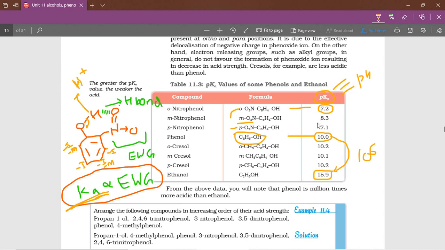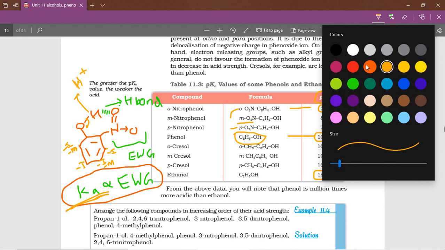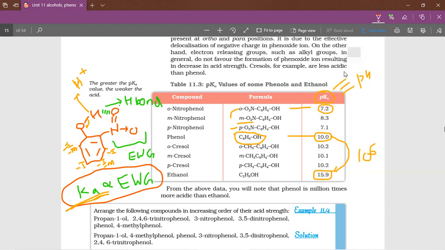Now you have to observe one thing here, paranitrophenol and orthonitrophenol, the difference. See, in case of orthonitro 7.2, in case of paranitro 7.1 is there. Actually they should be almost equal. The ortho is a little bit less because see here, it's a hydrogen bond.